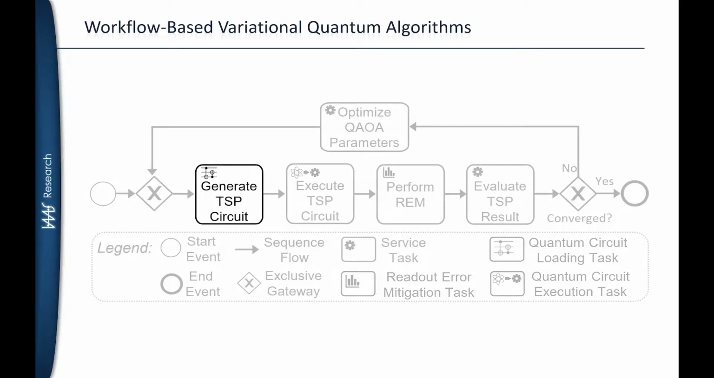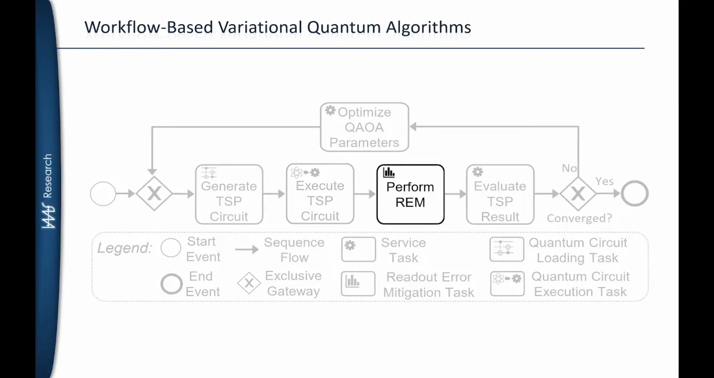The first step of a variational quantum algorithm is the generation of a quantum circuit solving the problem at hand. In this case, a parameterized quantum circuit is generated for a traveling salesman problem. Next, the circuit needs to be executed on a quantum computer.